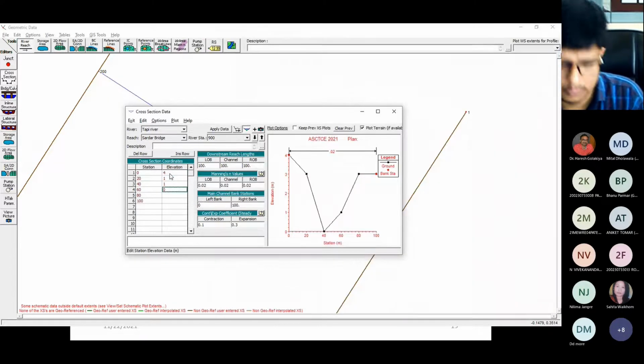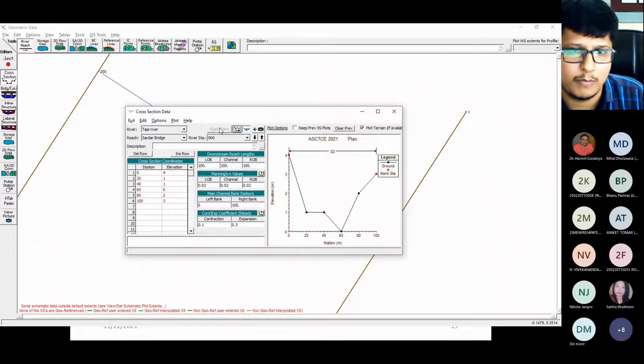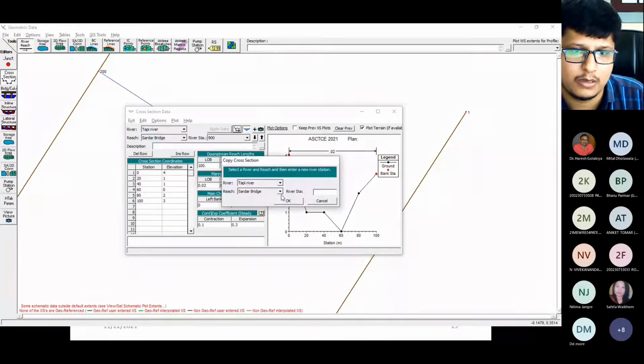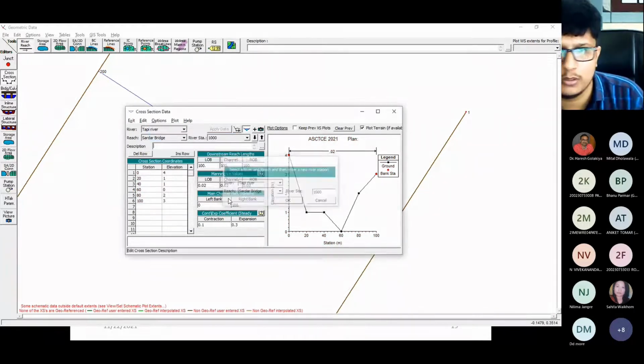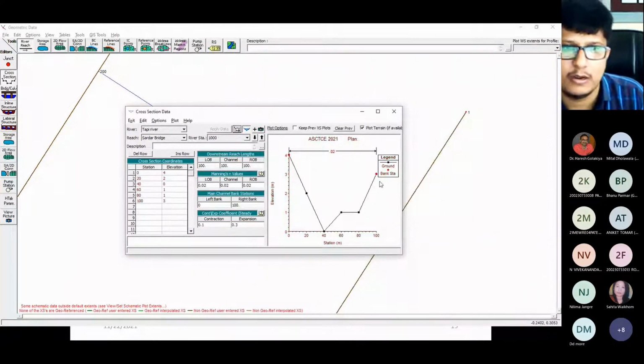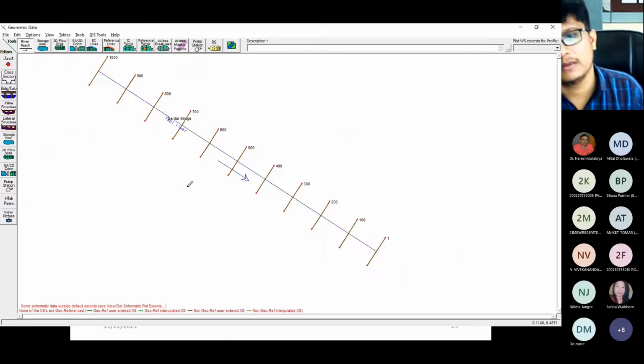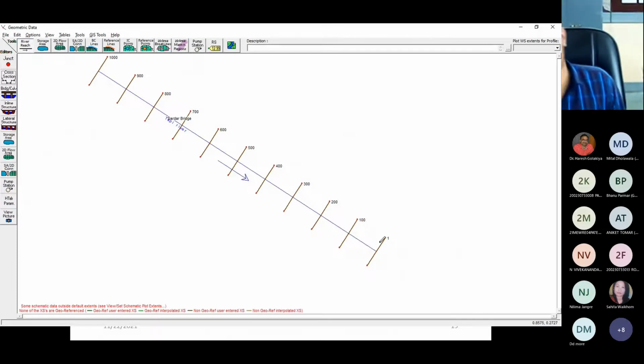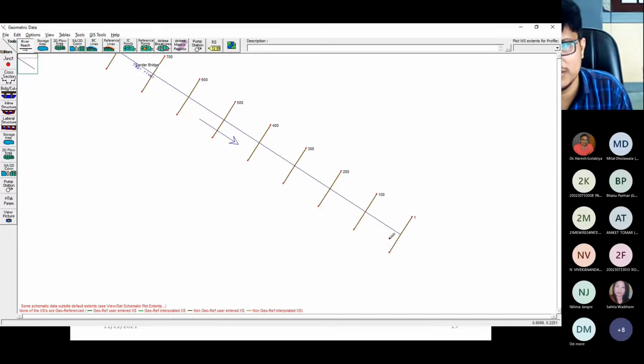4110, 23. Apply data, copy again, the number is 1000, the last one. Delete all this, 1, that is 4201, 13. Apply data. Now if you close this, you can see, right? This is the from 1, this one is 0, right? This one is 0.